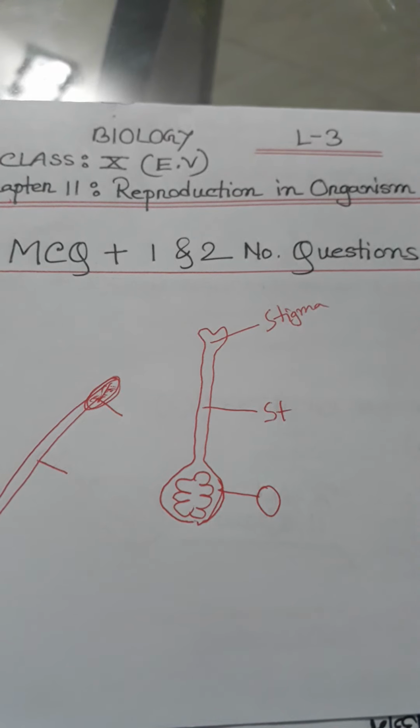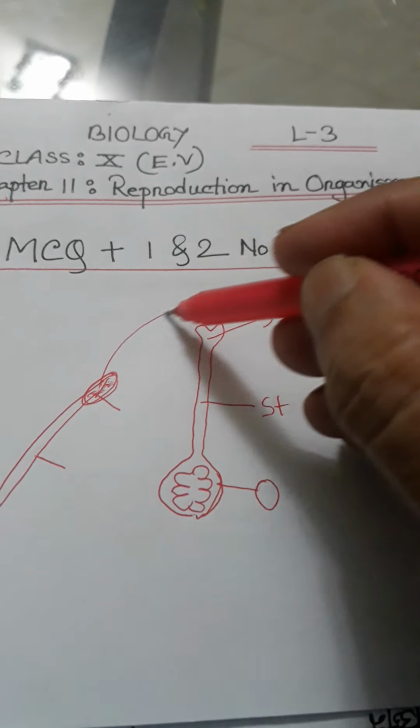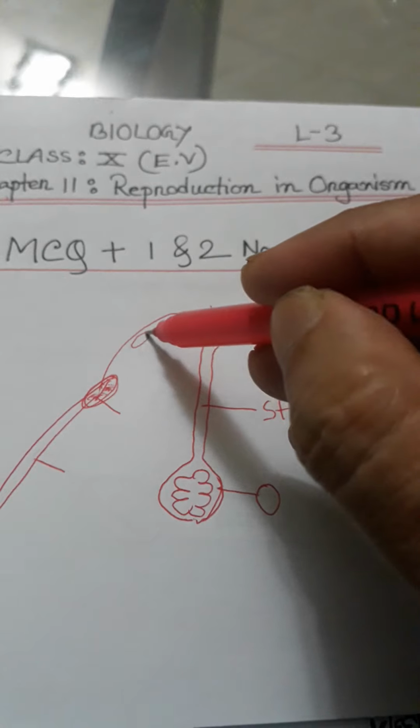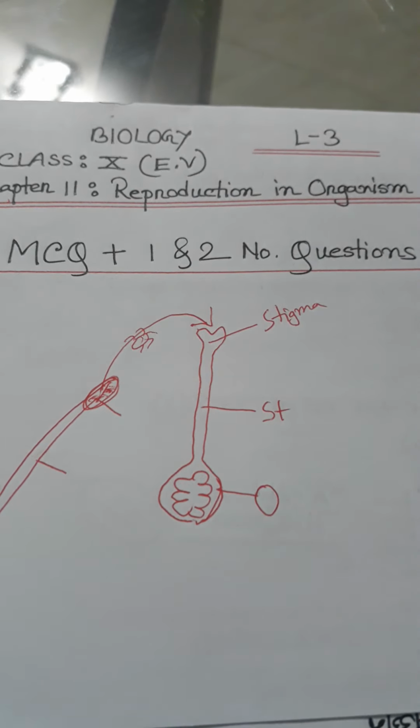Then go to pollination. Pollination is the transfer of pollen from the anther to the stigma. This is called pollination, okay. The transfer of pollen from the anther to the stigma of the same flower, or to the stigma of another plant of the same species, is called pollination.